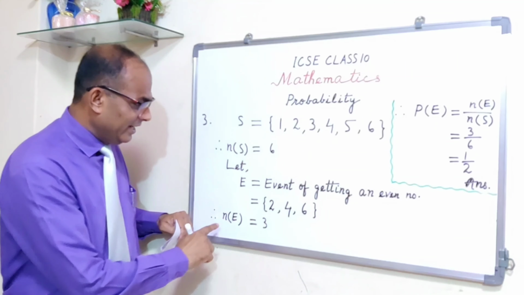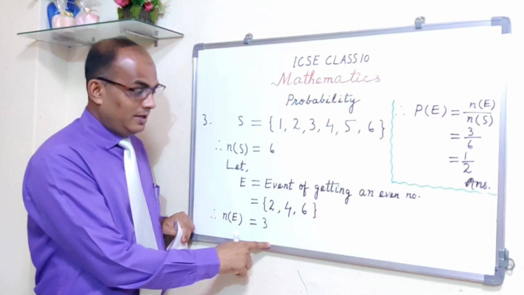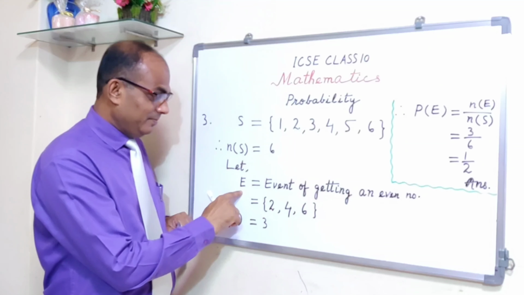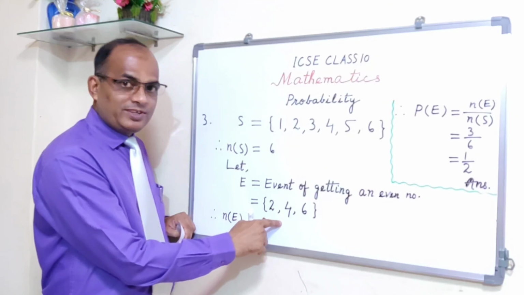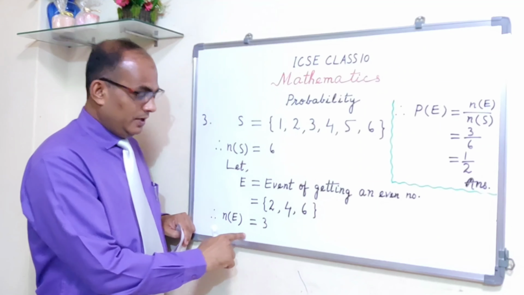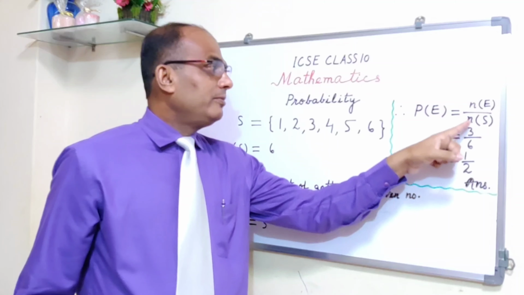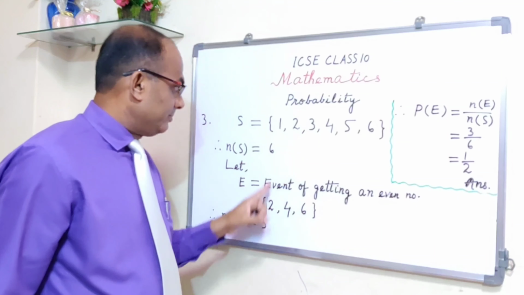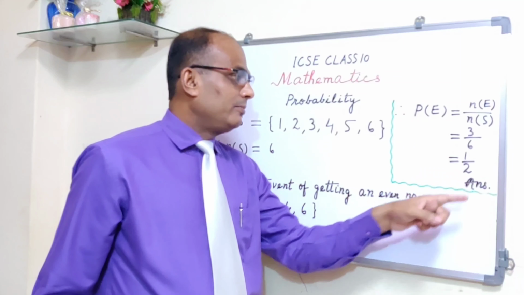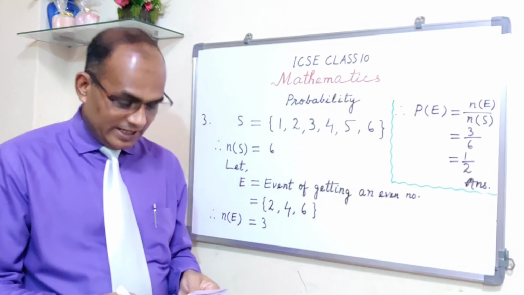Alright? But again N of E is 3. That's why I am saying, please show this E, the event, in the form of a set, and then write down N of E. So N of E is again 3. So probability of E is equal to N of E upon N of S. Again 3 upon 6. 3 upon 6 is equal to 1 upon 2. And 1 upon 2 is the answer.